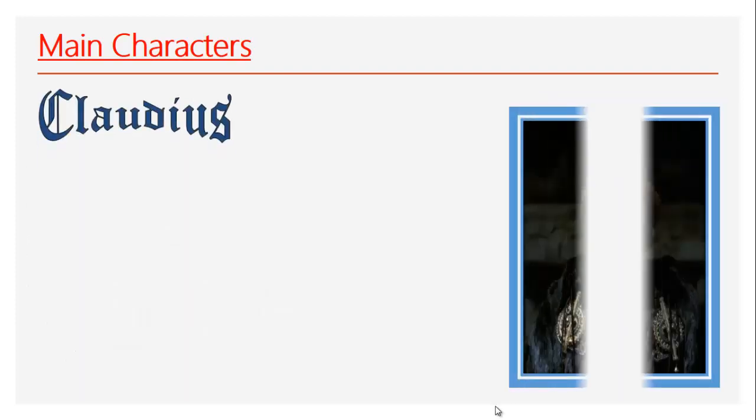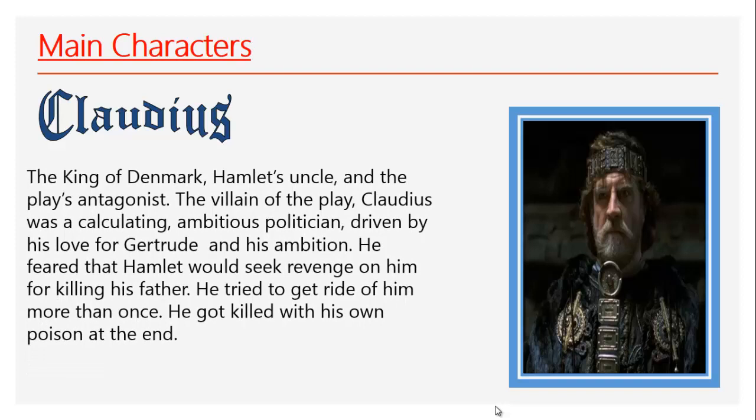Then we have our villain, our evil character. He is the king of Denmark, and he was Hamlet's uncle. Claudius was an ambitious person. He always wanted to get rid of his brother, King Hamlet, so that he would be the new king and he would marry the queen, Queen Gertrude. So he decided to get rid of his brother, so he poured poison into his ear and killed him while he was sleeping in the garden.